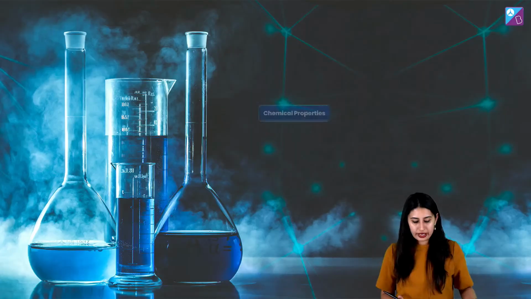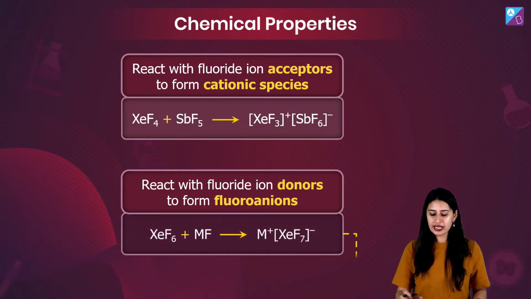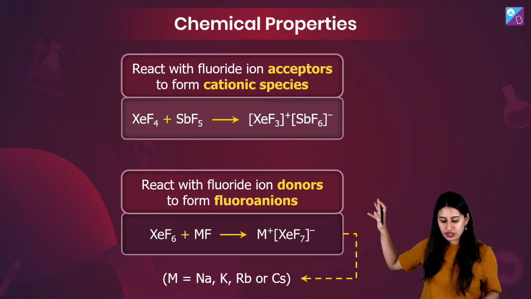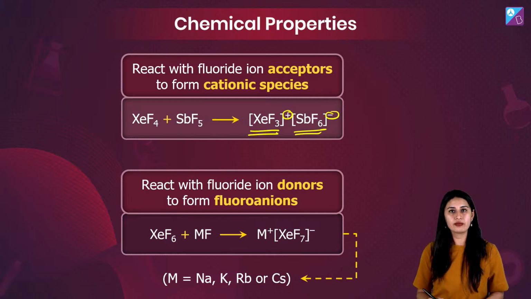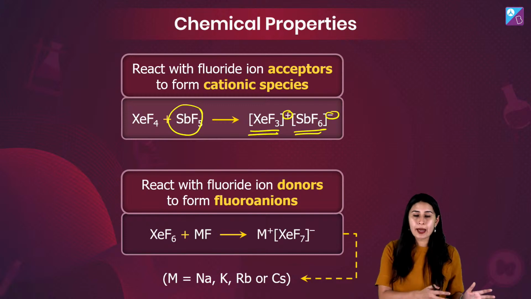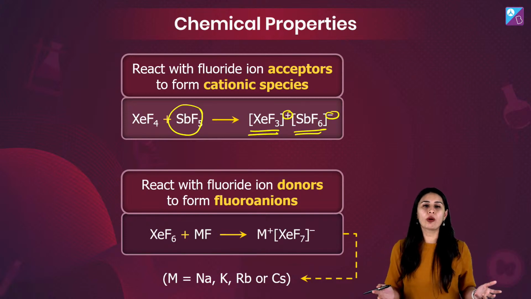Cool? Okay. So now if I'm talking about the chemical properties, they react with the fluoride ion acceptor to form cationic species. XeF4 का reaction देख लीजिए with SbF5. It is giving you XeF3 plus SbF6 minus. Antimony fluoride is accepting another fluoride. Why will it do so? It has empty orbitals.